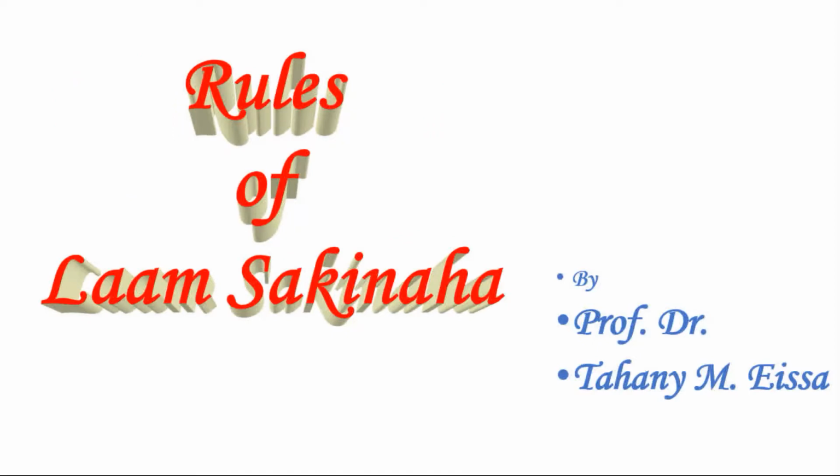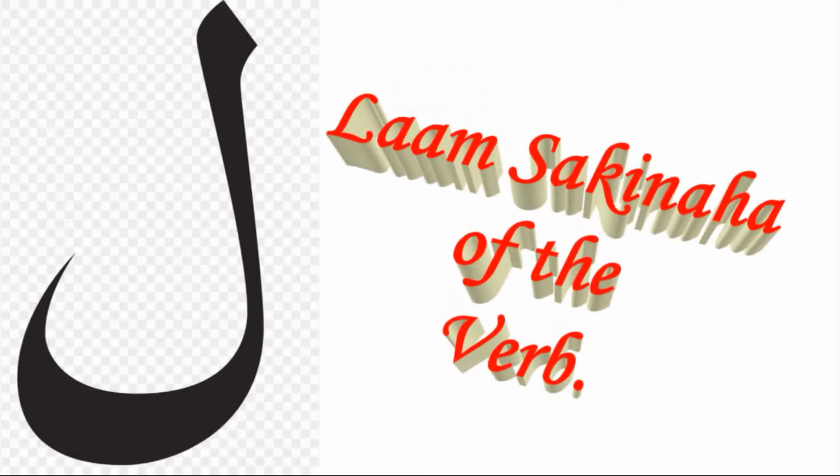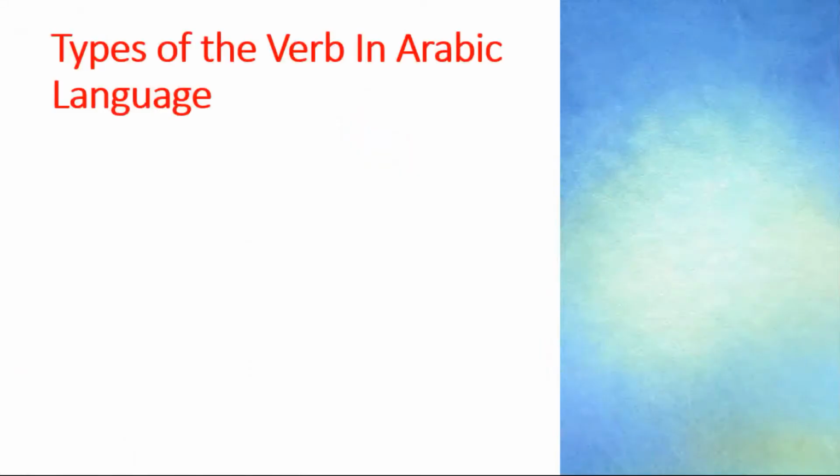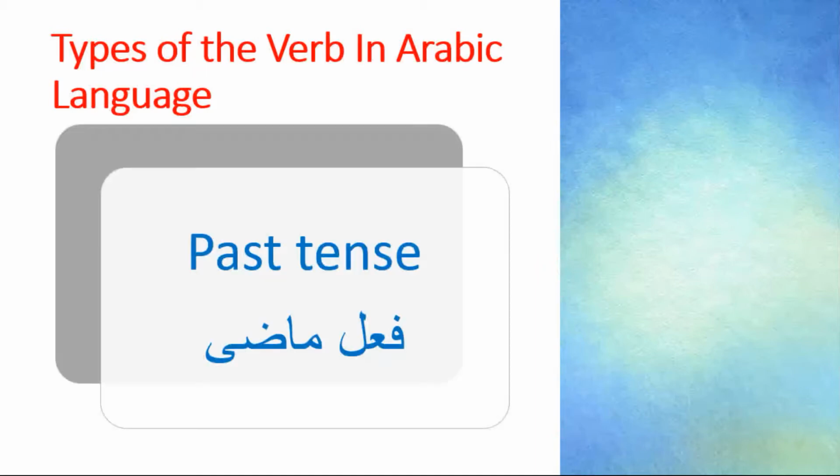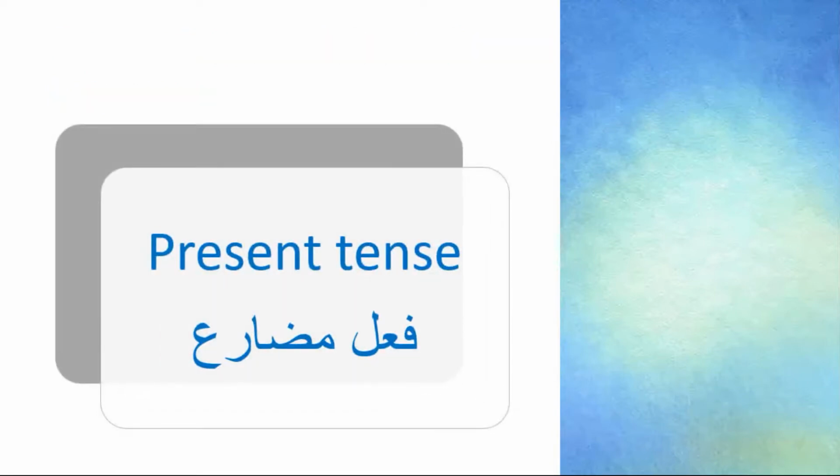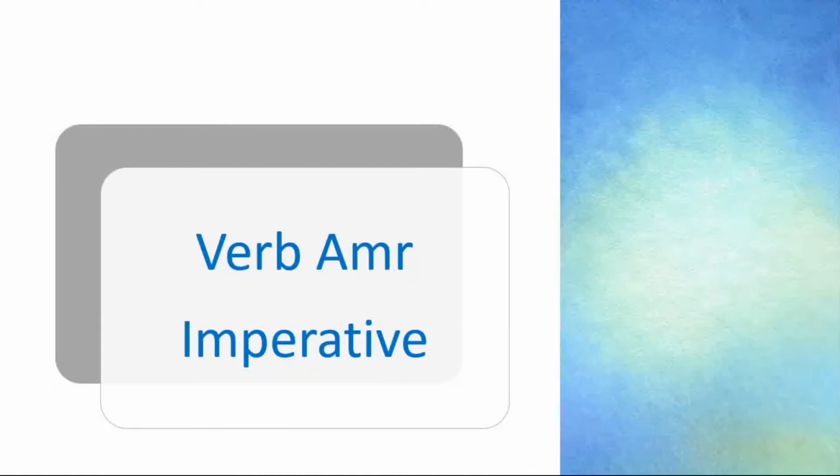Rules of Laam Sakinah. We are talking about the rules of Laam Sakinah of the verb. We talked about the types of verbs in the Arabic language: past tense, present tense, and amr. We talked about the past tense, which is فعل ماضي, and the present tense, which is فعل مضارع, and today we're going to talk about فعل أمر, or imperative or command in English.